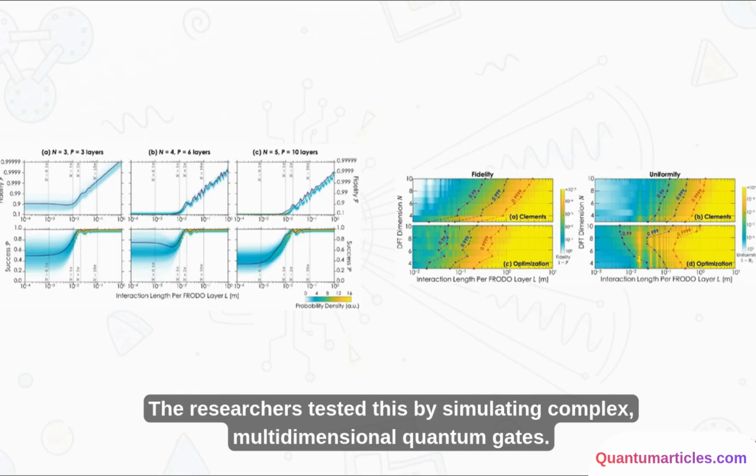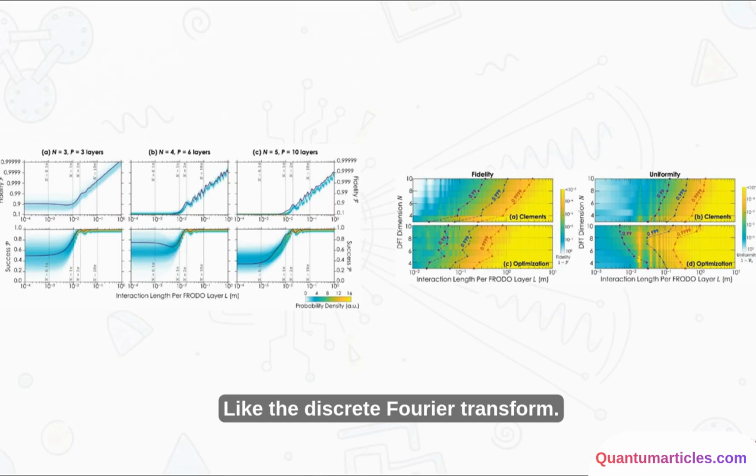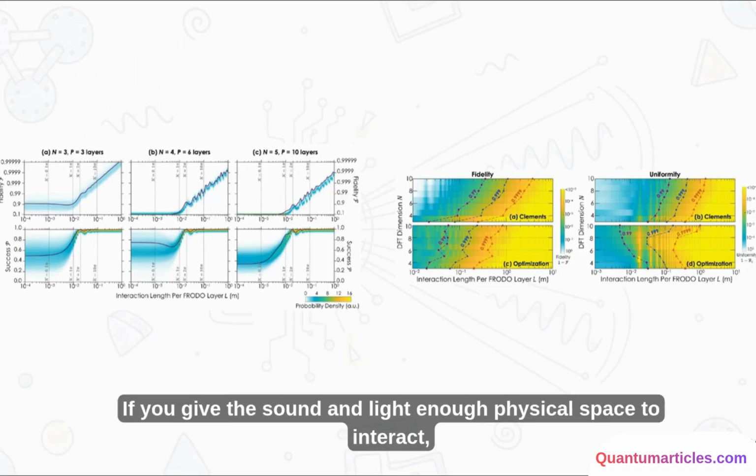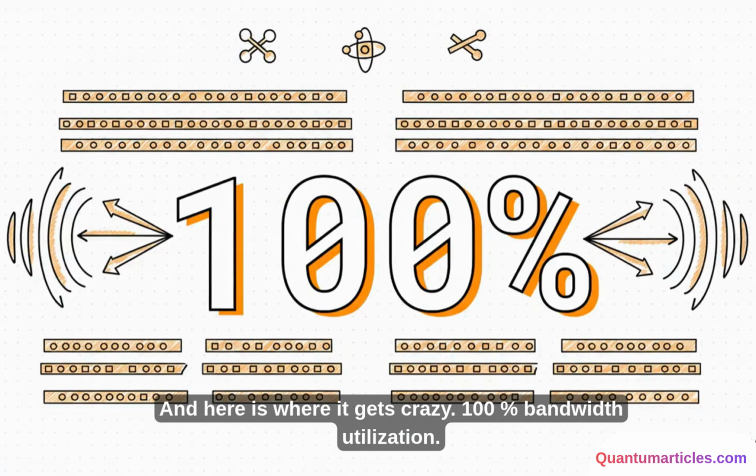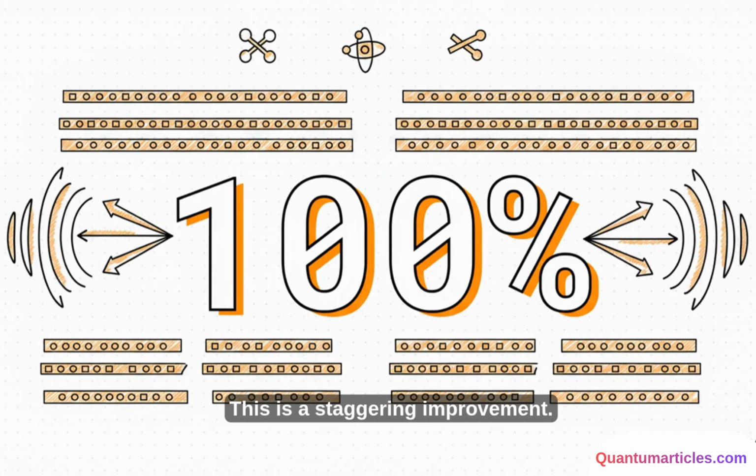The researchers tested this by simulating complex, multi-dimensional quantum gates, like the discrete Fourier transform. If you give the sound and light enough physical space to interact, the operations become nearly flawless. The leakage drops to practically zero. And here is where it gets crazy. 100% bandwidth utilization. This is a staggering improvement.